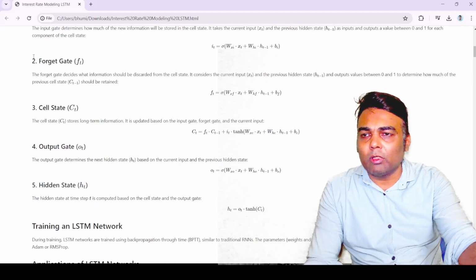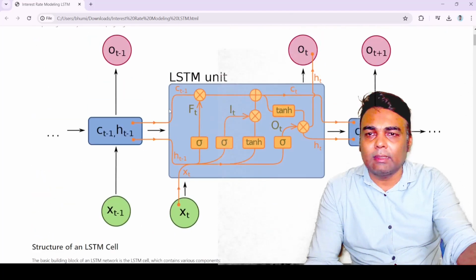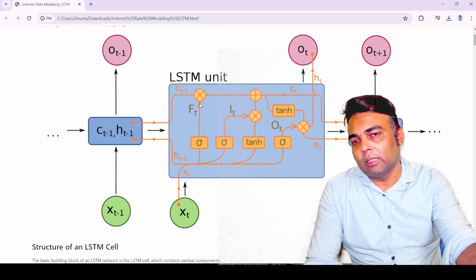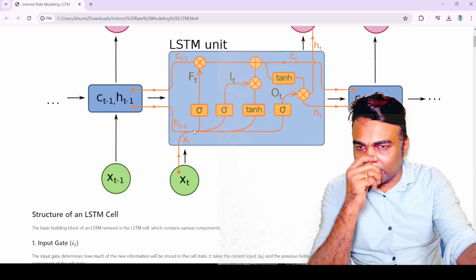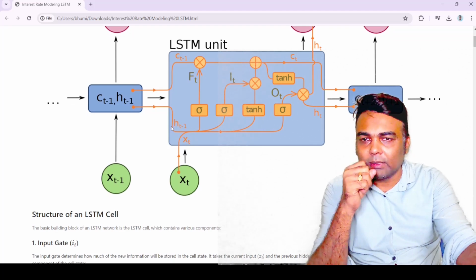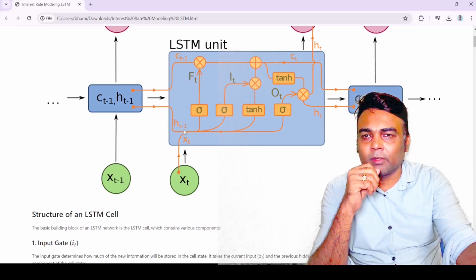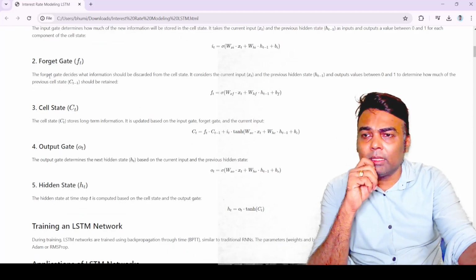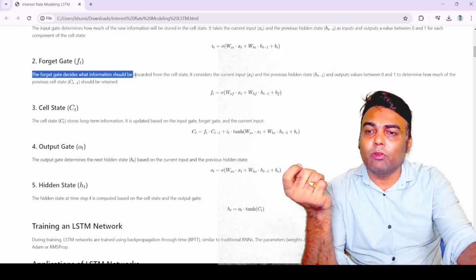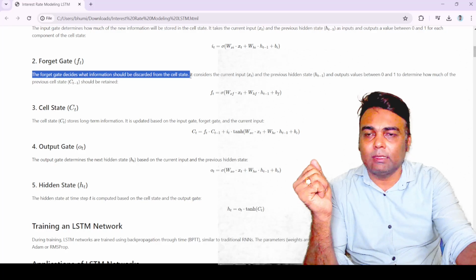Similarly, let us talk about the forget gate. Here is the forget gate. This also uses the sigmoid function to give the output. Here also you get the current input as well as the previous state. This gate decides what information should be discarded from the cell state.